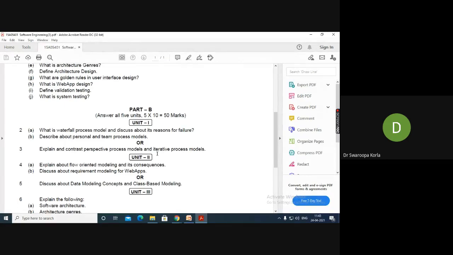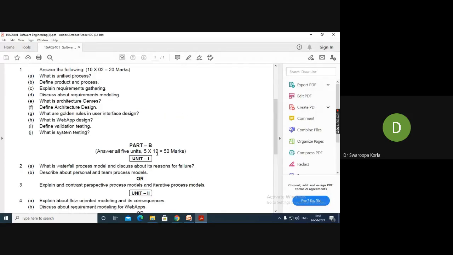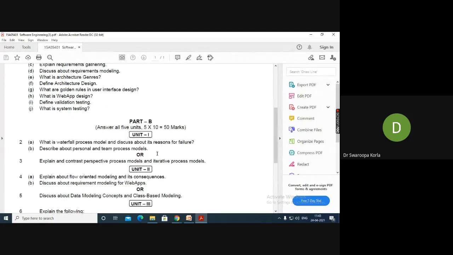Okay, so the first question is from the first unit we have completed. According to your previous syllabus, the R15 regulation syllabus, it is most important, either the waterfall or the spiral model. The spiral model we can definitely expect in the examination.